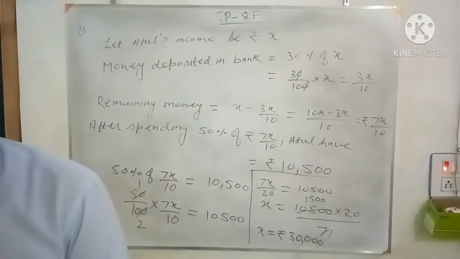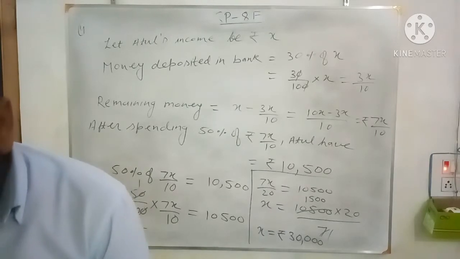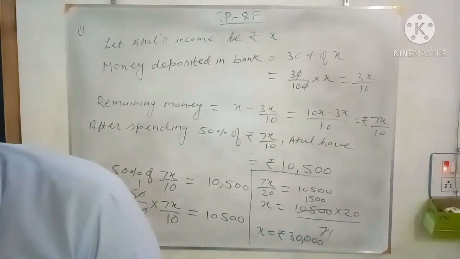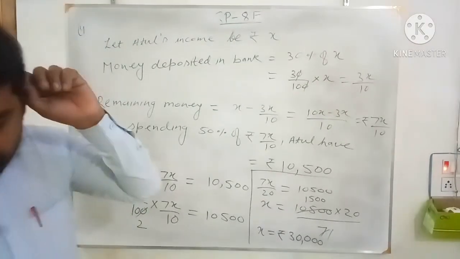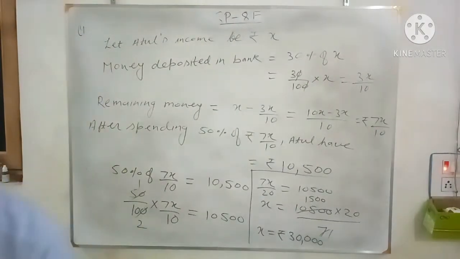Let me check the answer of 8F, question number 4. 8F question number 4, 30,000, correct. Now see how you do the question number 5.